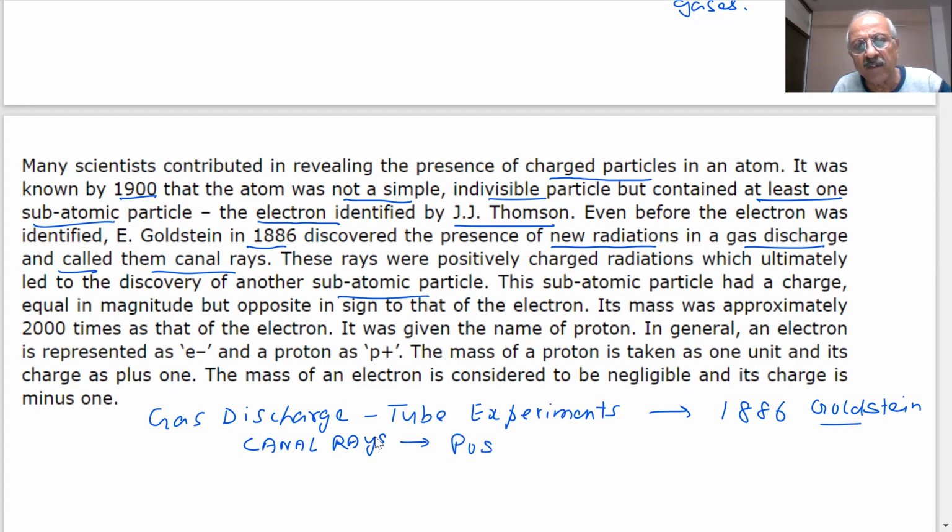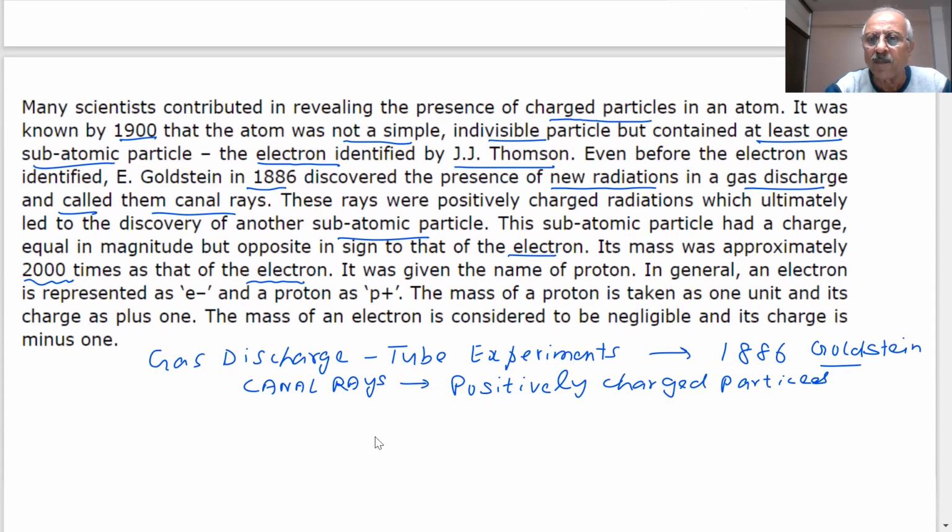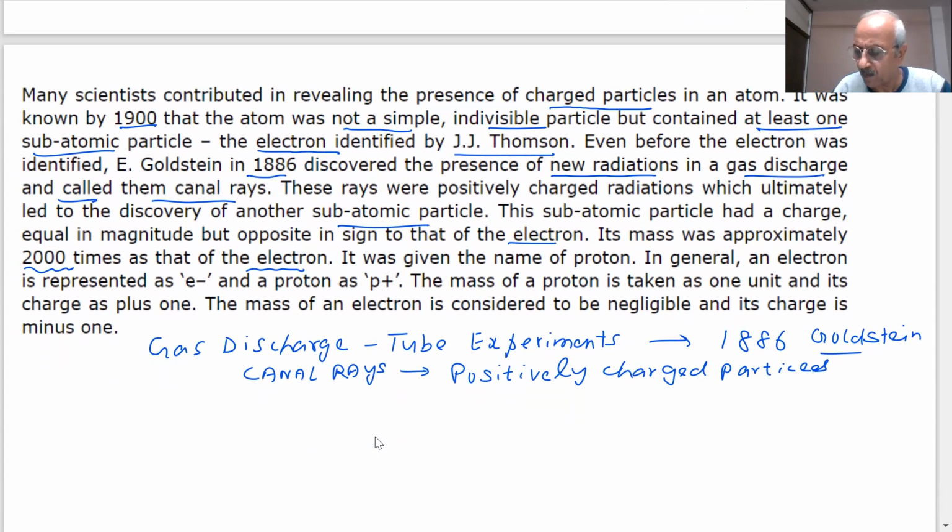तो ये क्या थे? Positively charged थे. Positively charged radiations थे student. The subatomic particle had a charge equal in magnitude but opposite in sign to that of electron. Its mass was approximately 2000 times that of electron. So electron का mass very small है. So positively charged particles were discovered. Mass कितना था? 2000 times.